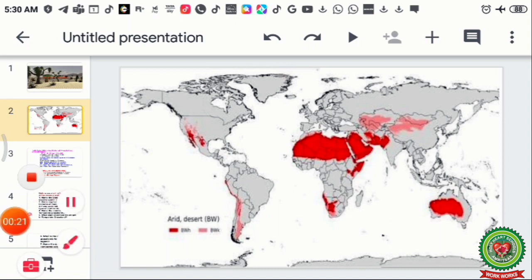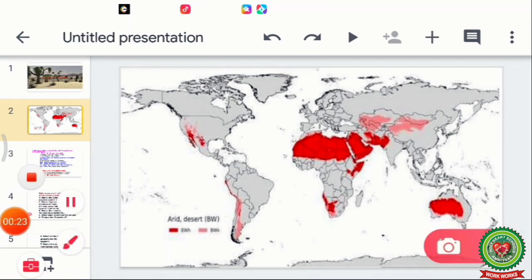We are going to discuss Asia's tropical deserts. They are found around Saudi Arabia and the western part of India. They are concentrated in Saudi Arabia and western India. There is the Thar Desert, some parts of Pakistan and little parts of Iran and Iraq.